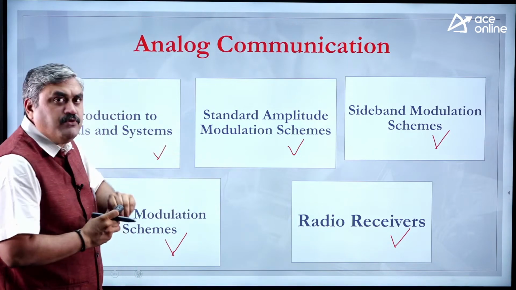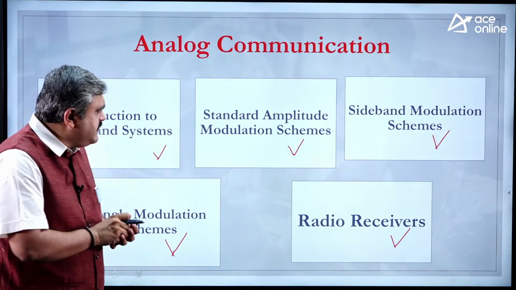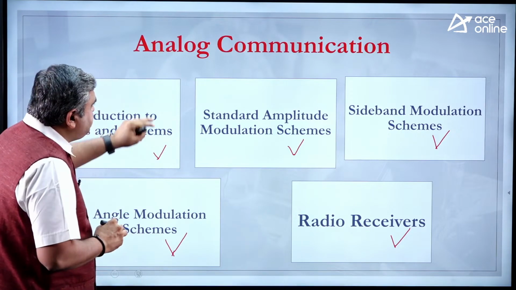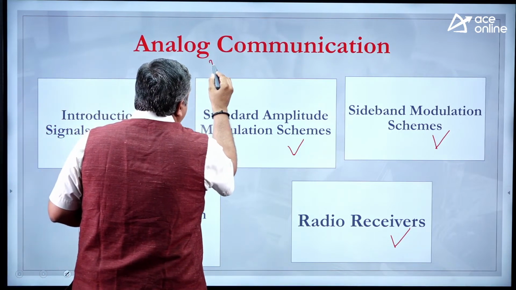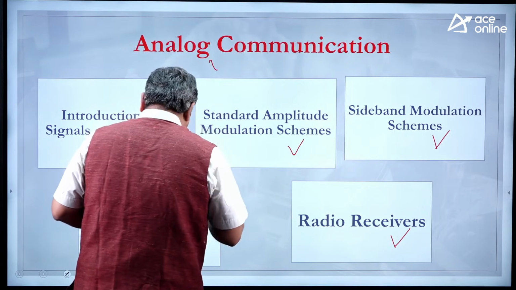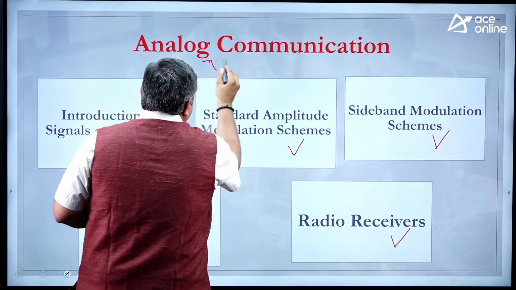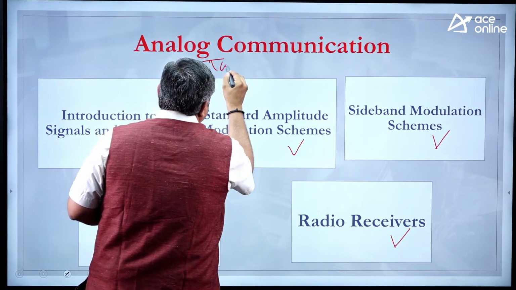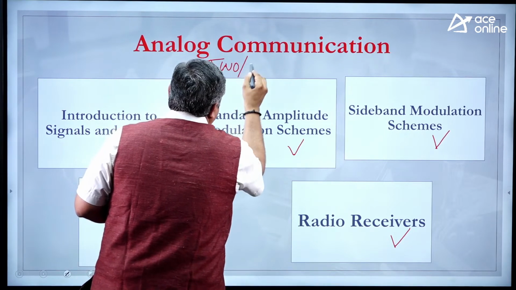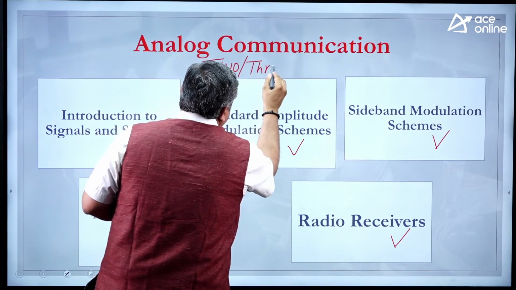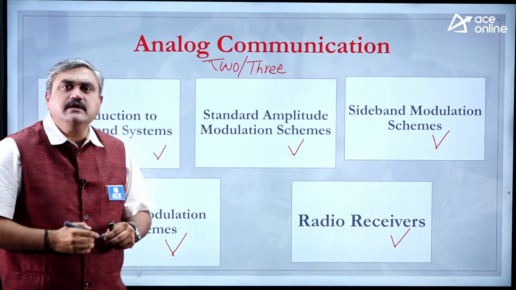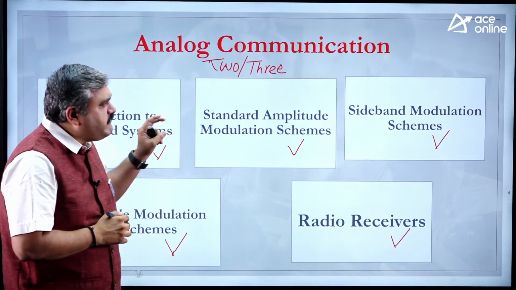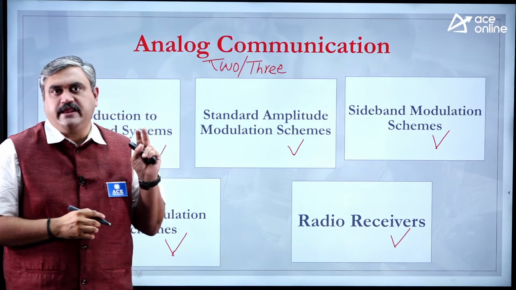Now, coming to the weightage, that is also very important for us. Here, you can expect the total analog communication part, generally the weightage will be around 2 marks to 3 marks. Maximum weightage for this topic is around 3 marks. Either 2 or 3 marks is the total weightage that is given to this particular area.